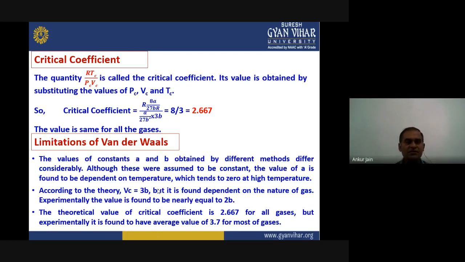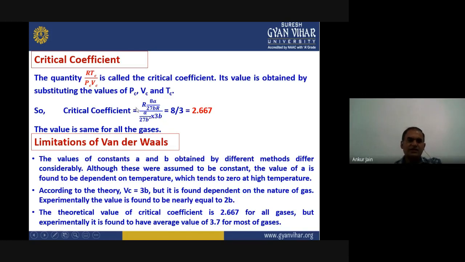And the value of this can be obtained by substituting the value of Pc, Vc and Tc. So the value of critical coefficient is given by R into the value of Tc here, the value of Pc here, and finally the value of Vc here.